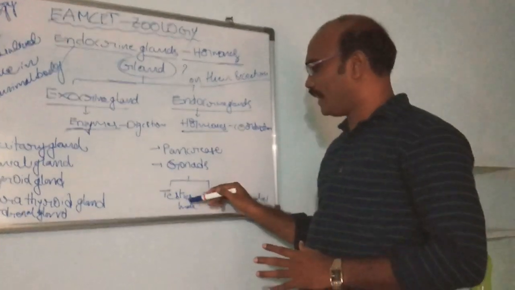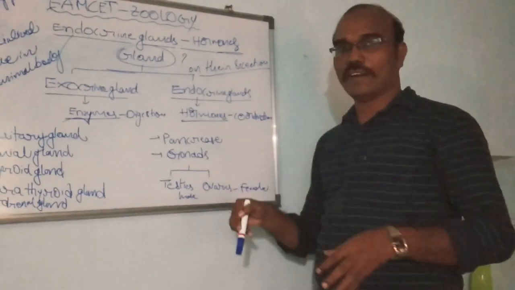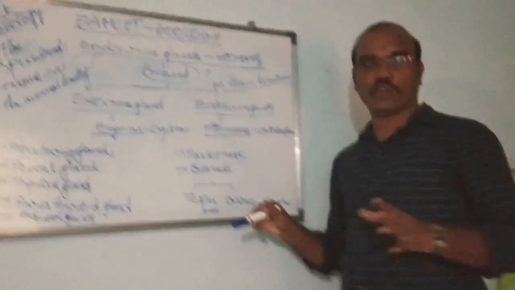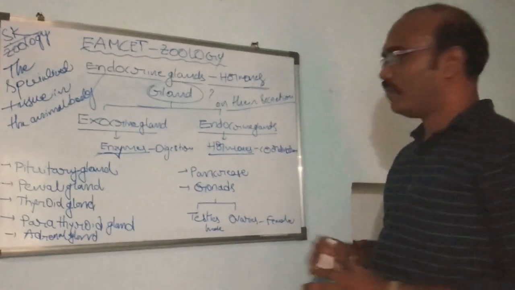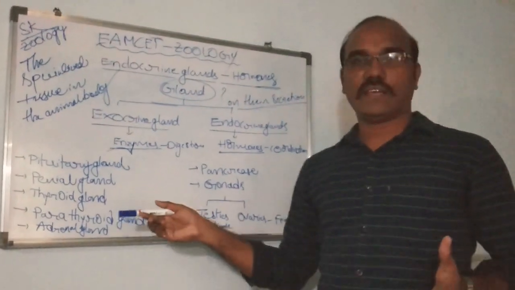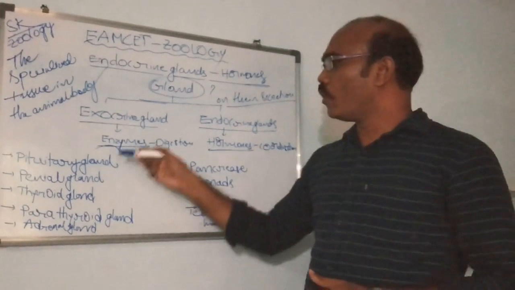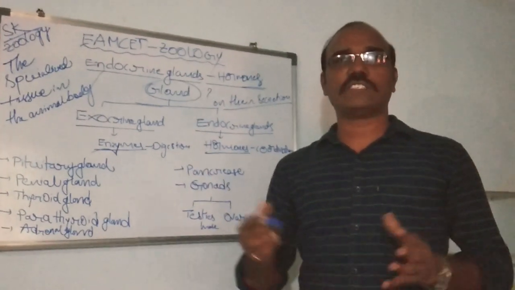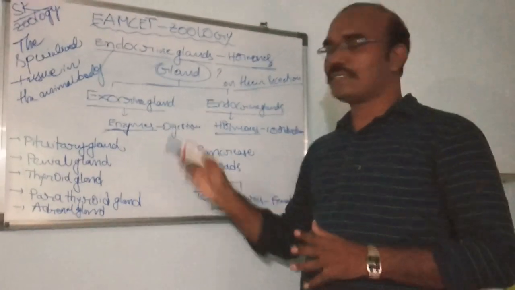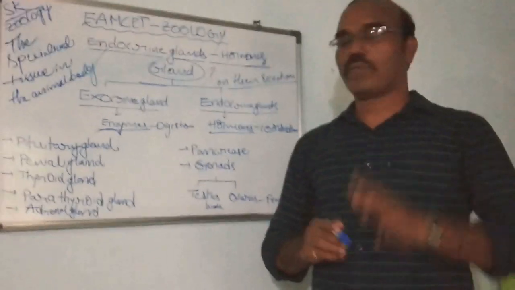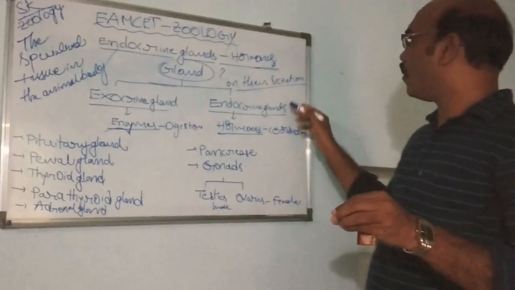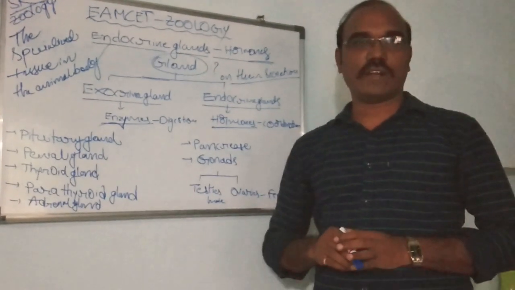These gonads are of two types: the testis, which you find in the male, and the ovary, the second type of gonad, which you find in the female. All these endocrine glands have specific respective functions. They release different types of hormones. These hormones participate in the chemical coordination in our body.